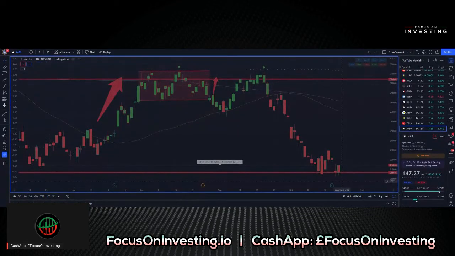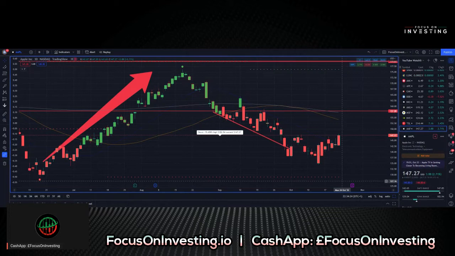Our next chart is Apple, ticker symbol AAPL. Current price point is $147.27. We're currently up 2.71% for the day, and down on our trend filter, which is a red trend filter. We can see that we're currently trading below all three moving averages, just below the 20 simple moving average.